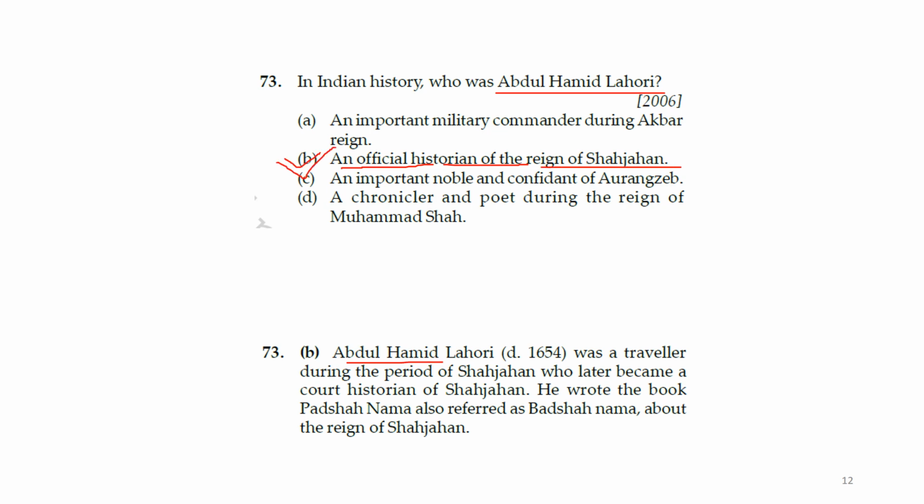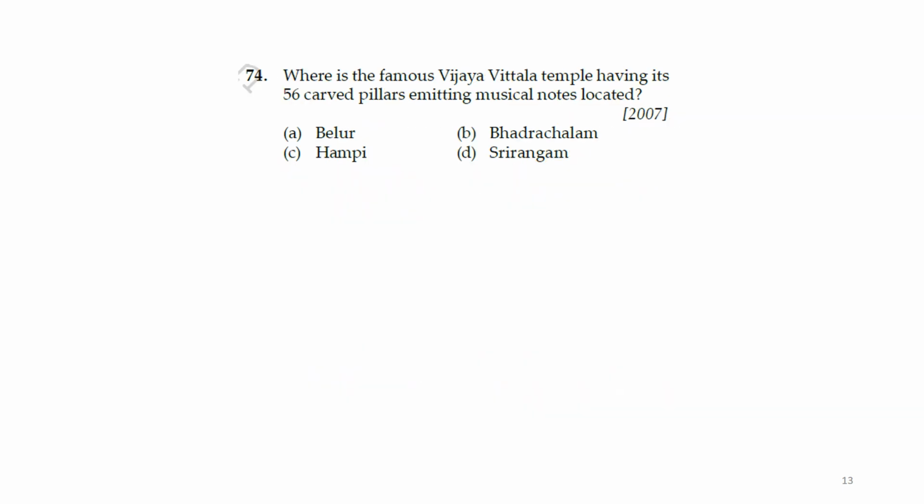You can read here, Abdul Hamid Lahori, died 1654, was a traveler during the period of Shah Jahan, who later became court historian of Shah Jahan. He wrote the book Padshahnama, also referred to as Badshahnama, about the reign of Shah Jahan. So he was a historian and he was a traveler during Shah Jahan's period. Next question.